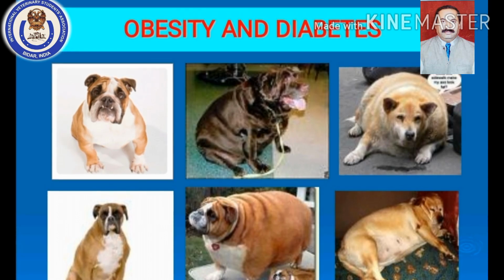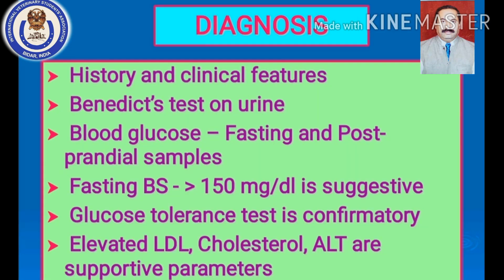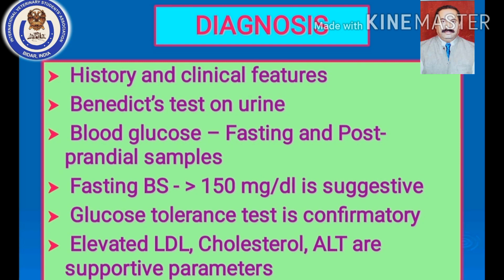Let us come to the most important part, which is diagnosis. How are you going to diagnose a case of diabetes mellitus? First is the history and clinical features. In history, you will always find the dog is geriatric, means age old. It is definitely more than 4 to 5 years, or it may be even a 10 to 12 year old dog.